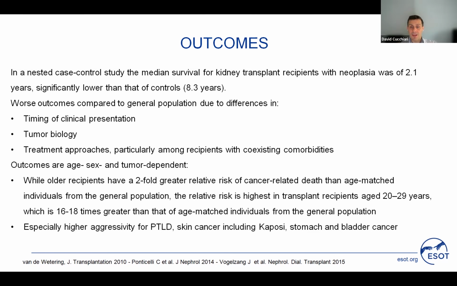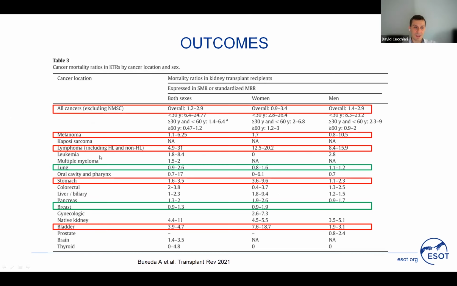The relative risk is much higher in younger recipients in comparison with the age-matched population. And especially higher aggressivity is noted for PTLD, skin cancers, including Kaposi sarcoma, stomach and bladder cancer. In this brilliant review, published in 2021, you can see that the mortality ratio is overall increased in both sexes, but this can vary according to the type of cancer. So, for example, it's much higher in melanoma, in lymphoma, for stomach cancer, especially for women, and for bladder cancer.